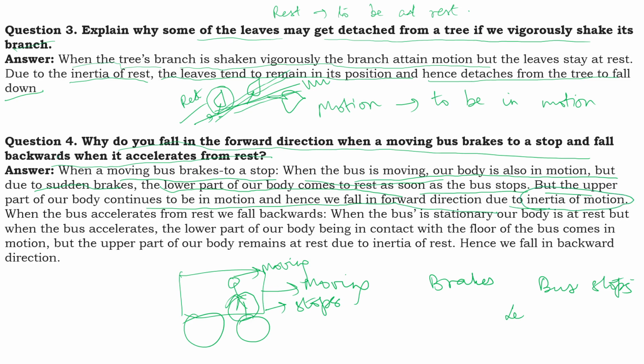Clear? Now the opposite case, when the bus accelerates from rest, we fall backward. Why we fall backward? Again, when the bus is stationary, our body is at rest. But when the bus accelerates, the lower part of the body being in contact with the floor of the bus comes to motion, but the upper part of our body remains at rest due to inertia of rest. Hence, we fall in backward direction.